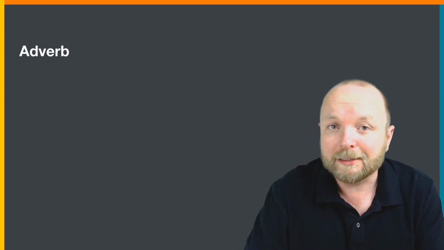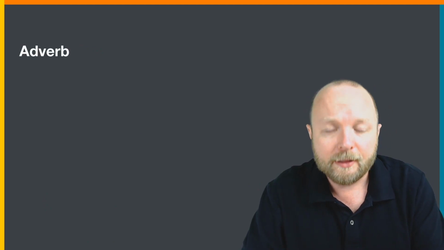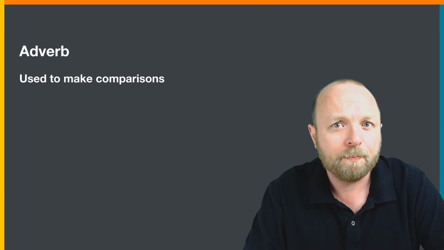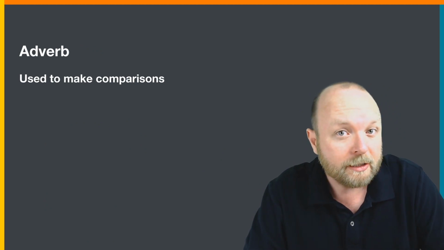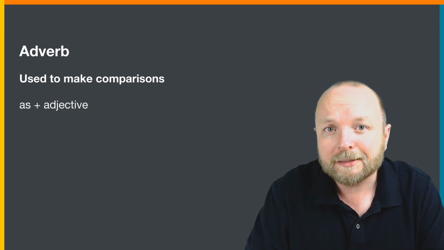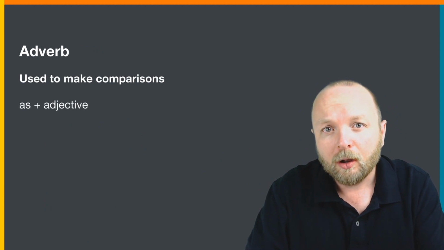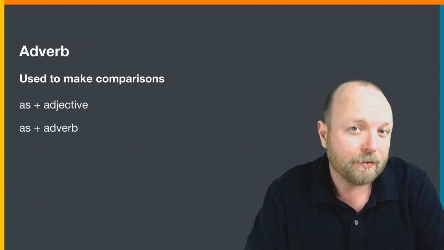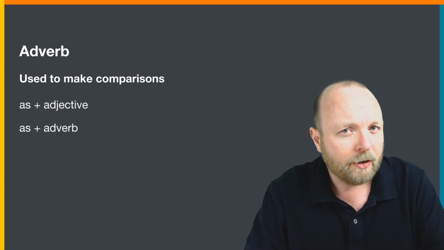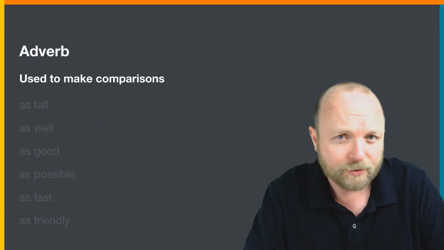Now, let's look at how we use as an adverb. And there are a few different ways to use as an adverb. Now, the first way, maybe you have studied this already, is we use it to make comparisons. And when we do this, we use as with an adjective. We also use as with an adverb. Okay, so adjectives or adverbs.